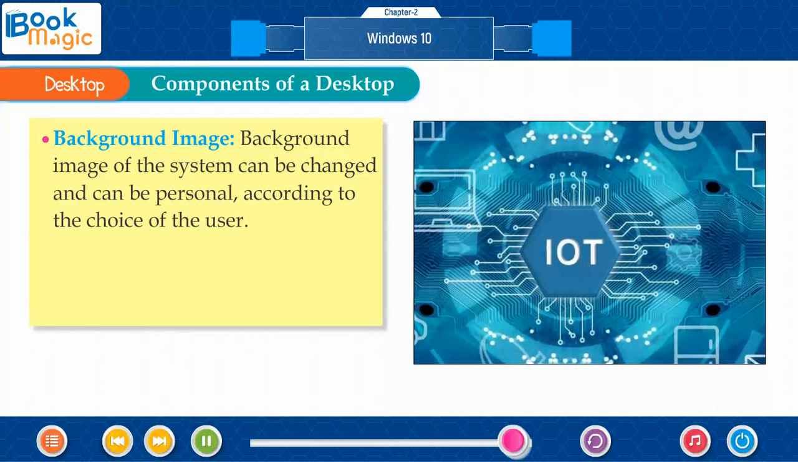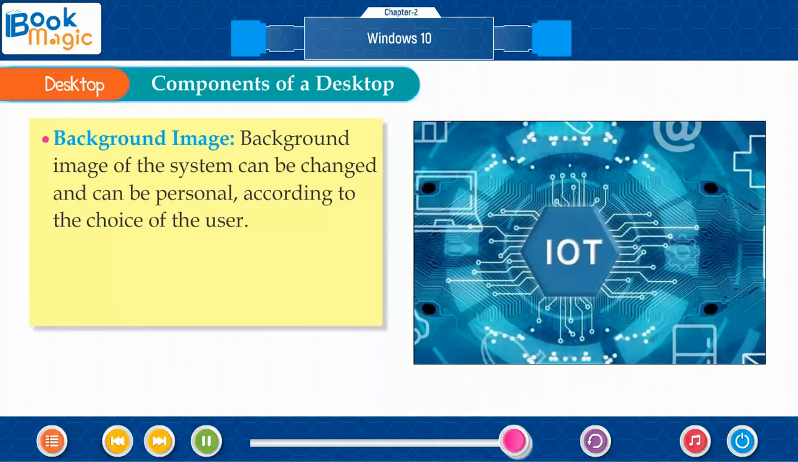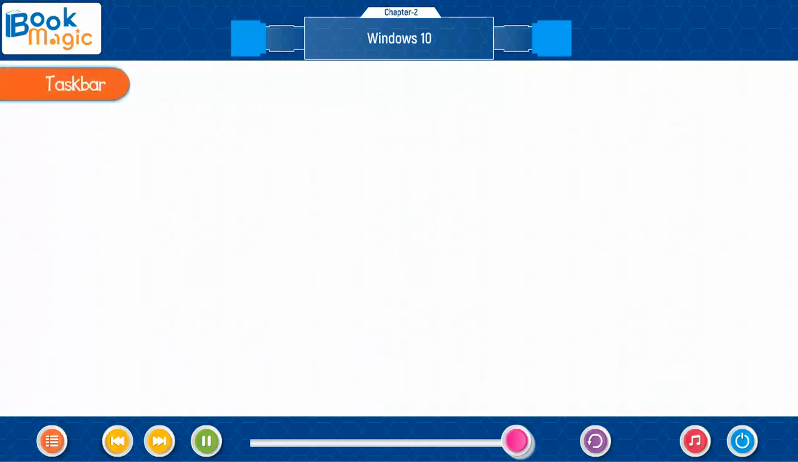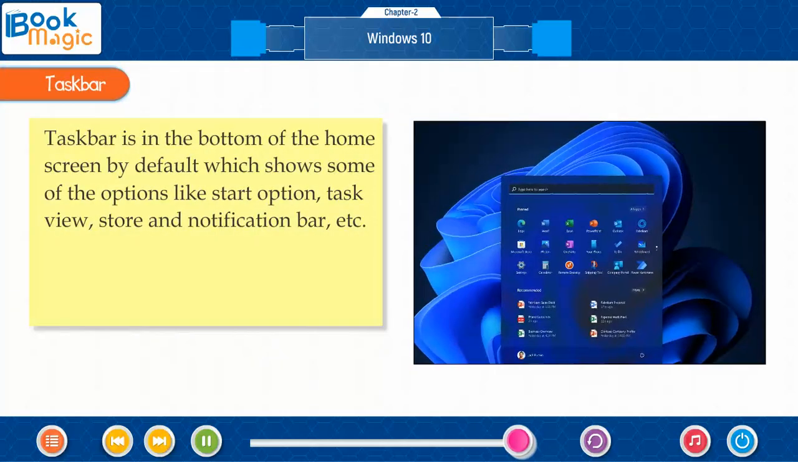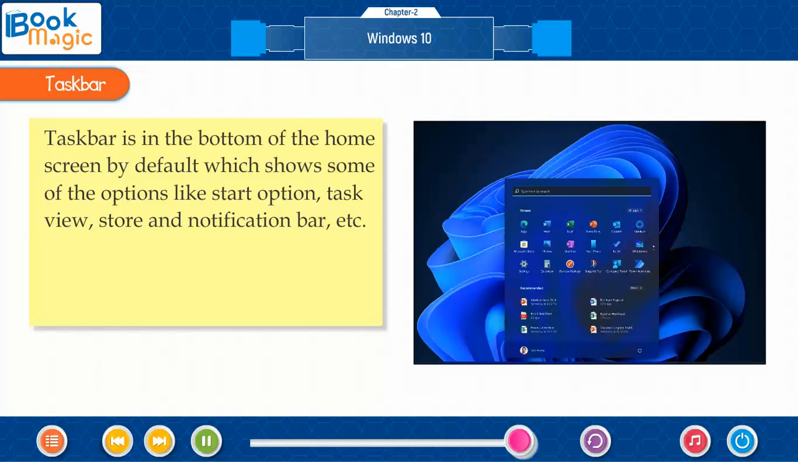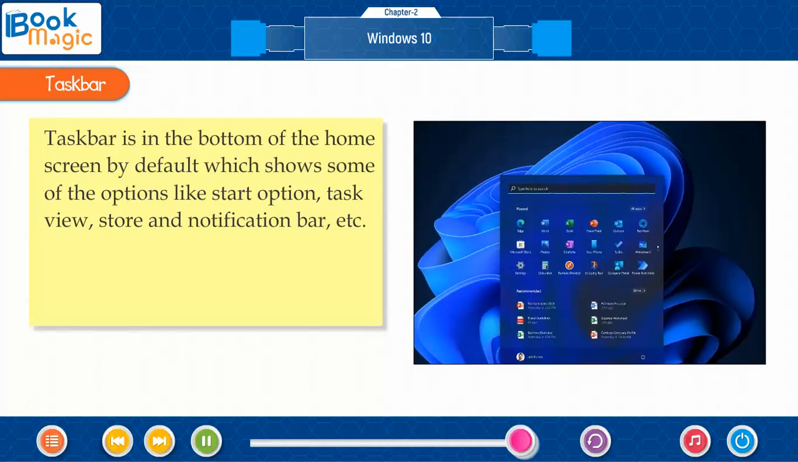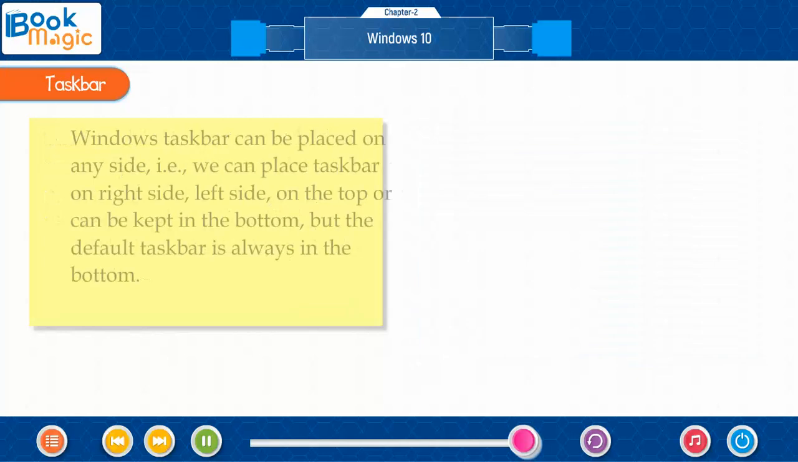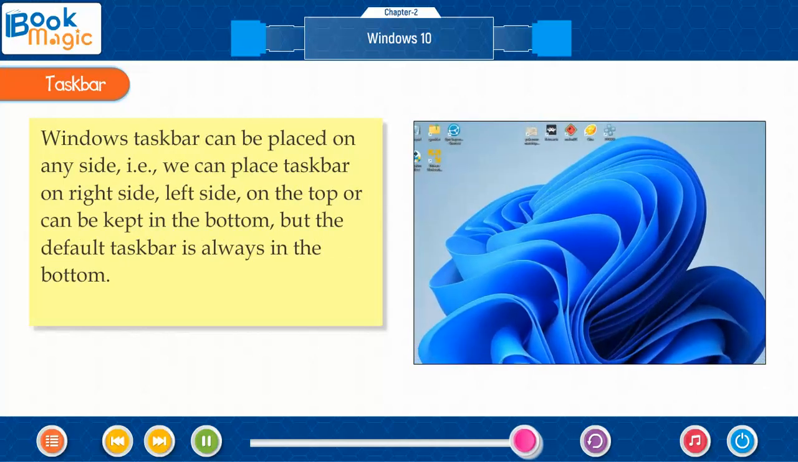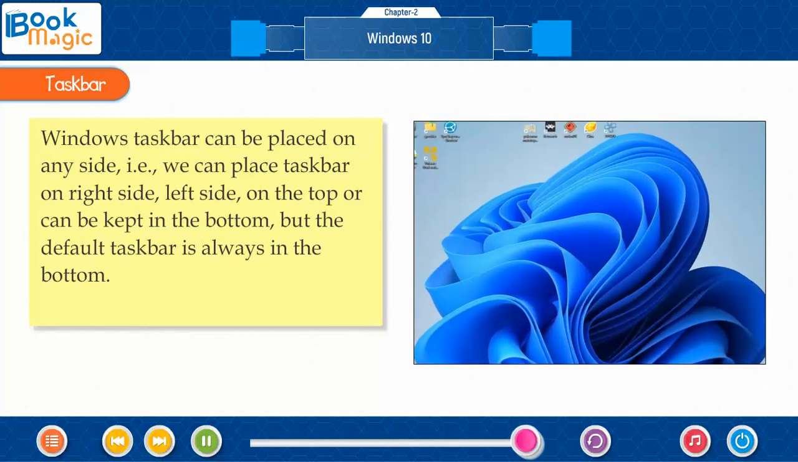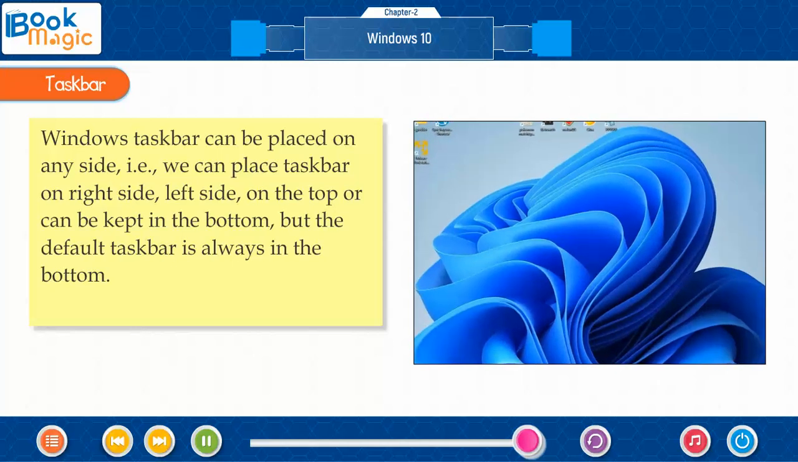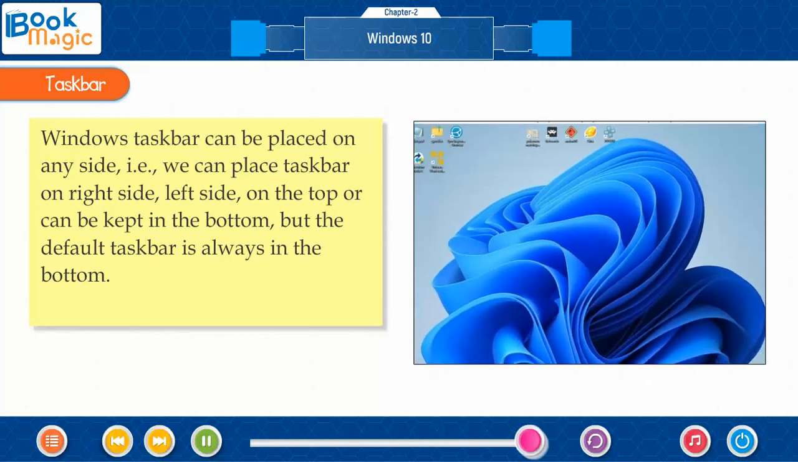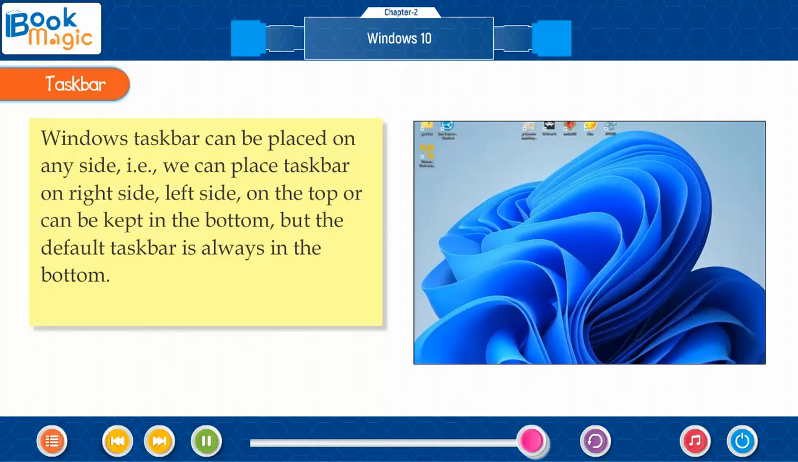Background image. Background image of the system can be changed and can be personal according to the choice of the user. Taskbar. Taskbar is in the bottom of the home screen by default, which shows some of the options like Start option, Task View, Store and Notification bar, etc. Windows taskbar can be placed on any side, that is, we can place taskbar on right side, left side, on the top or can be kept in the bottom, but the default taskbar is always in the bottom.